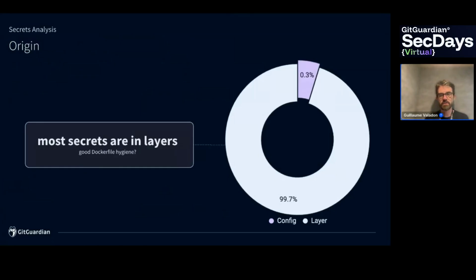The slide shows that most of the secrets are detected in layers, which might mean that we have good Dockerfile hygiene, meaning developers do not actually hard-code secrets in Dockerfiles. On the other hand, because we scanned way more secrets in layers than in configs, that's maybe why we have this split. Later on we'll have a look, because the main question here is, do developers hard-code secrets in Dockerfiles? In the last part of the talk, we'll look at that. And it's likely that this origin slide is not 100% accurate.